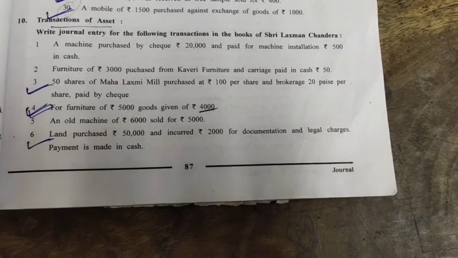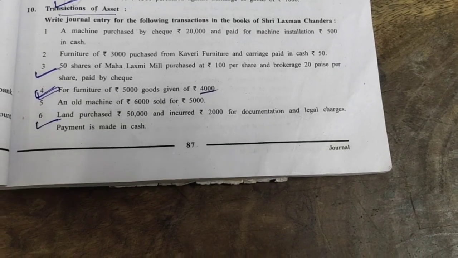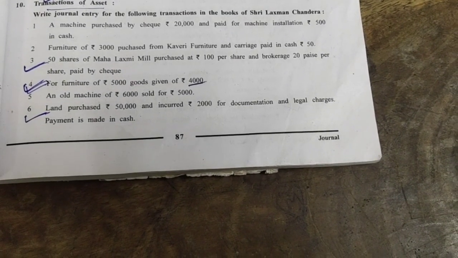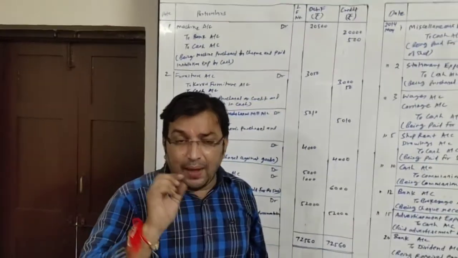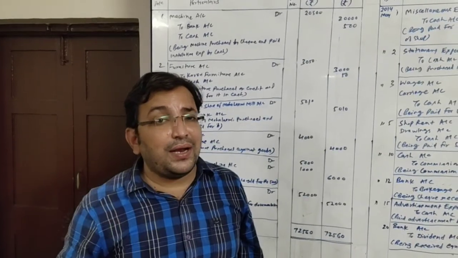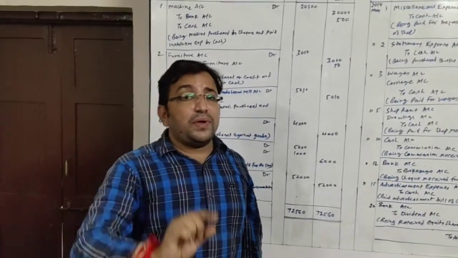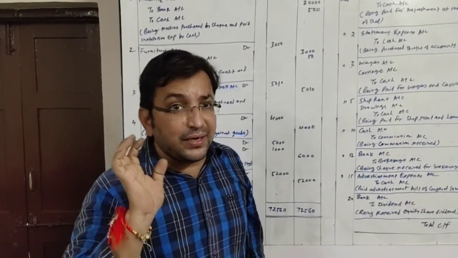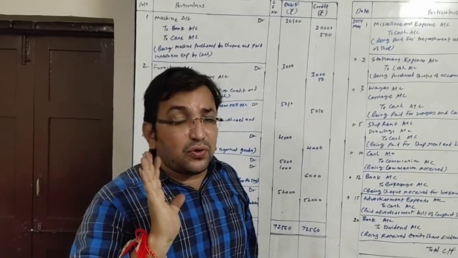50 shares of Mahalakshmi Mill purchased at rupees 100 per share and brokerage 20 paise per share paid by check. We have purchased 50 shares of Mahalakshmi Mill at a price of rupees 100. Also we have paid 20 paise brokerage per share. So first of all we will find out what is the total value of shares.